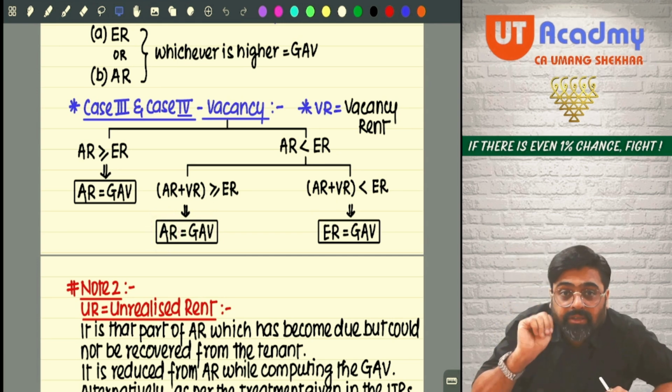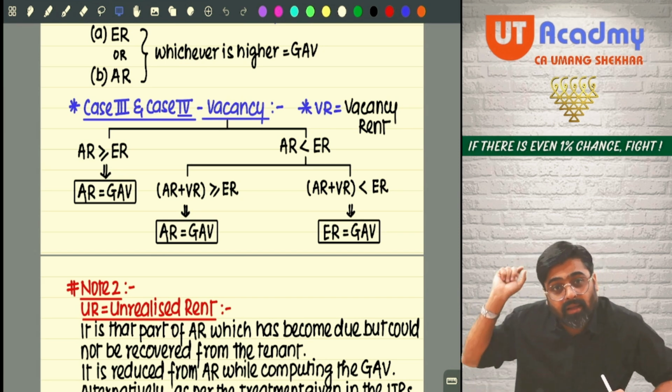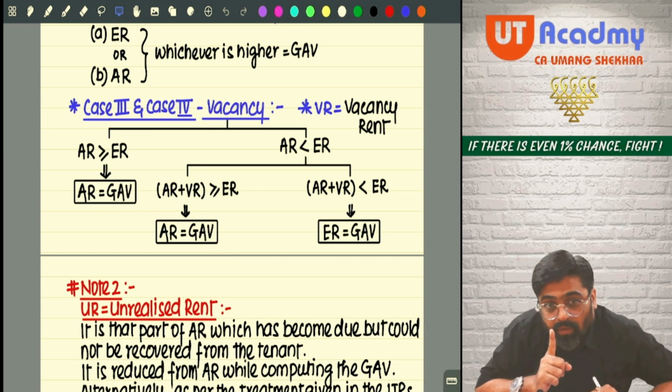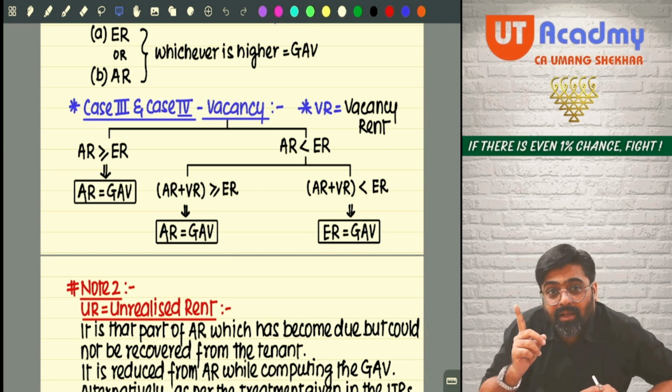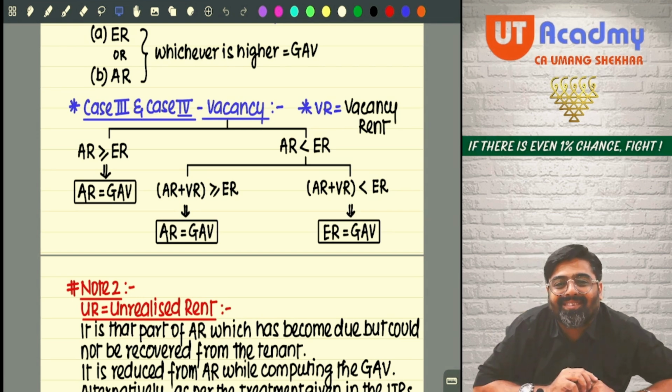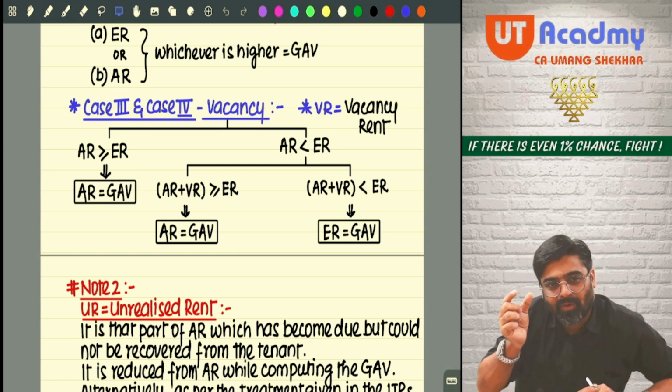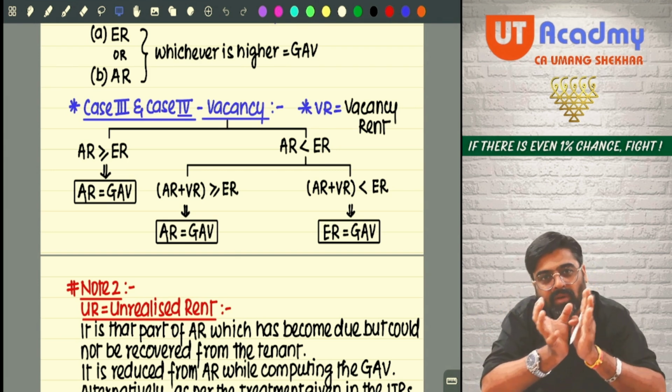Many people commit a mistake over here. What they do, AR plus VR they have done, and that total only they are taking as GAV. It will be wrong. GAV can either be actual rent or it can be expected rent. It cannot be any other amount. Vacancy rent you are adding and making a total just for the sake of comparison.